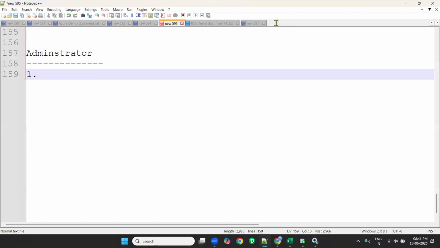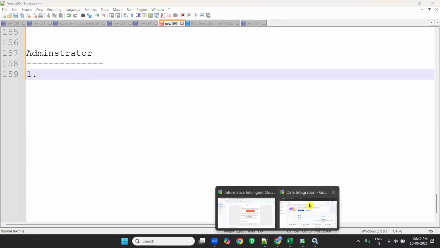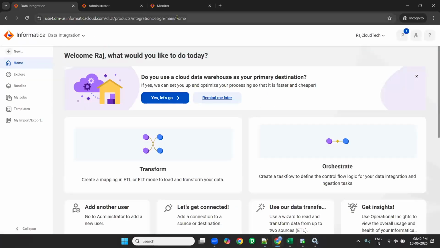So who will install the Secure Agent? Your Informatica admin. There is a person called admin. He will install it. They will give you the URL to work on, this kind of URL. They will give you a user ID and password. You can change the password later as per your wish. Once you change the password, you can work on it.